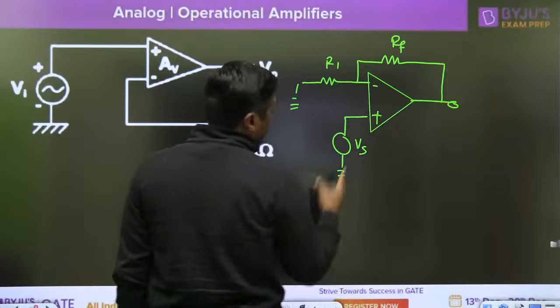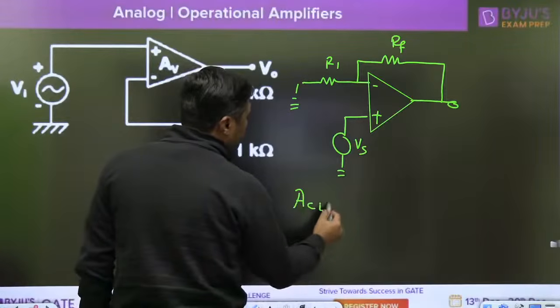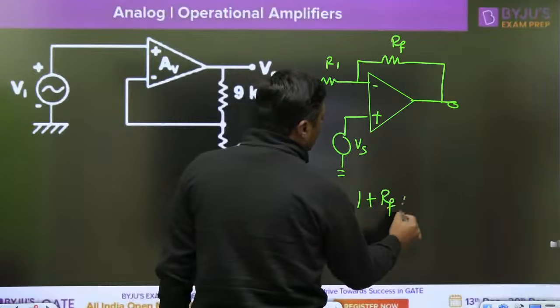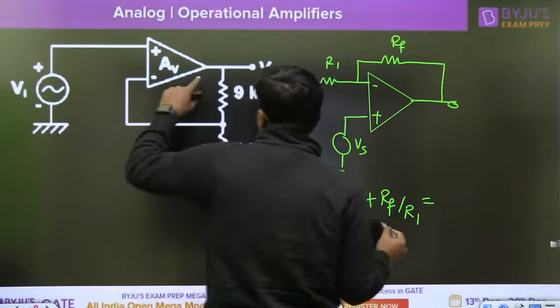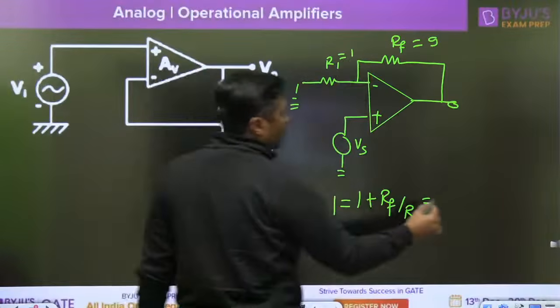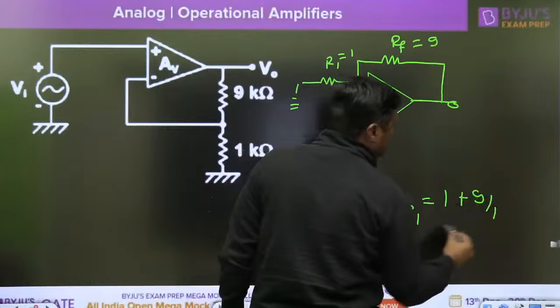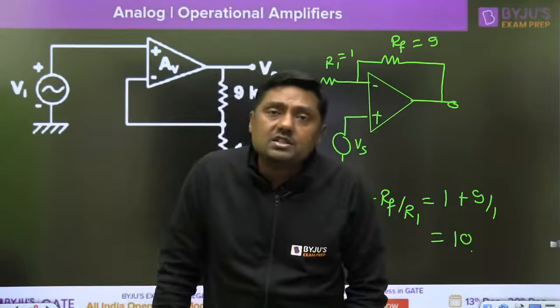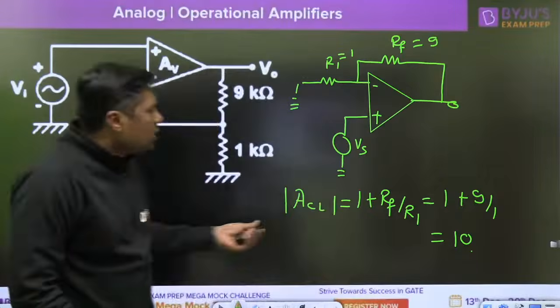And because of the negative feedback, the gain will reduce. What is the gain here? Closed loop gain, 1 plus RF by R1. This is 9, this is 1, and therefore 1 plus 9 by 1, that is 10, is the gain. Now the new gain is 10, but the gain bandwidth product will remain constant.